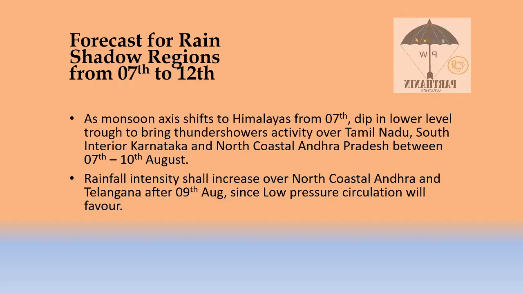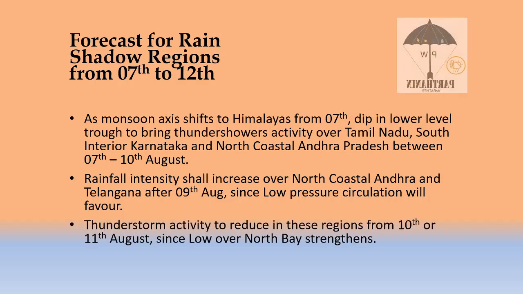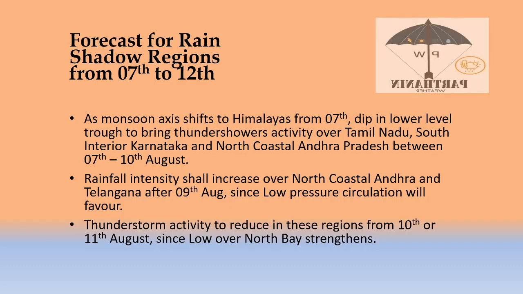So it will increase the rainfall activity over Telangana and Andhra Pradesh. Thunderstorm activity to reduce in the rain shadow regions from 9th or 10th again. So once again the wind velocity will increase from 9th.